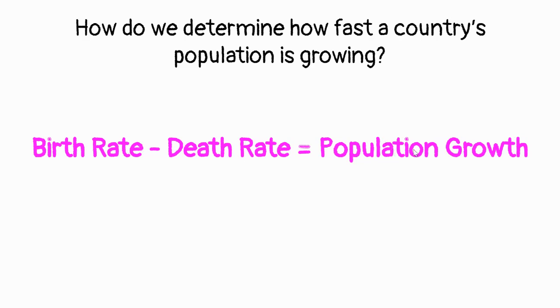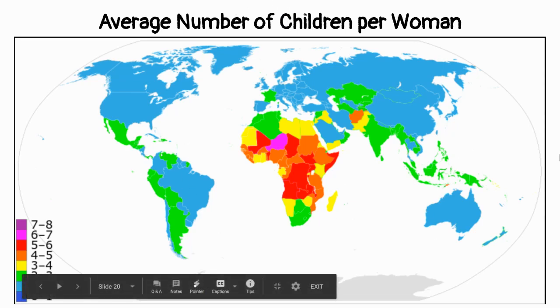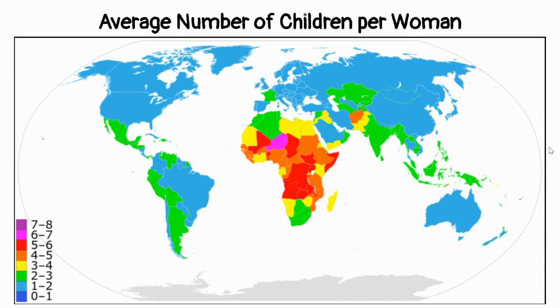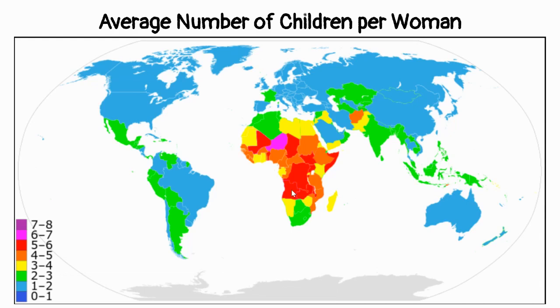Okay. So our population is kind of in some places flatlining or growing, or actually in some places declining. So keeping this in mind, I'm going to go over this in the next Pear Deck about China. This is how you figure out how a population is or is not growing. So here's just a world map showing you the average number of children that are being born per woman in the world. So you can see from this map that there are some areas in the world that are definitely what we would consider hot spots, where there's a lot of babies being born, and that is mainly in the region of sub-Saharan Africa.